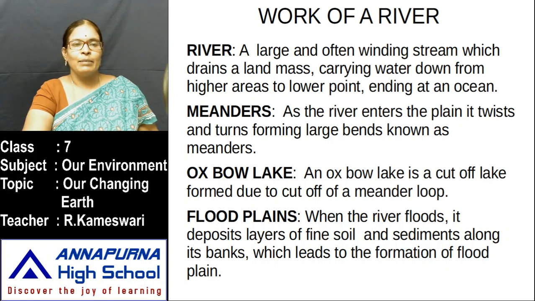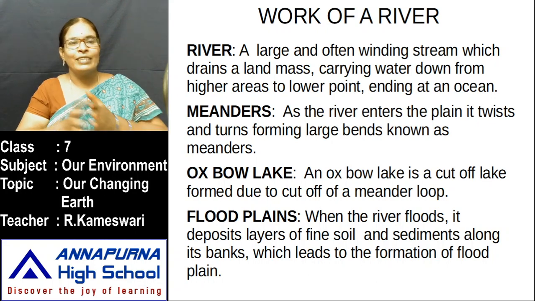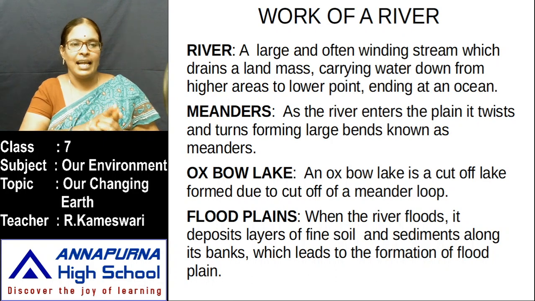Okay, that is the meaning of river. Meanders: as a river enters the plain, it twists and turns, forming large bends known as meanders. The twists and turnings of the river are called meanders.